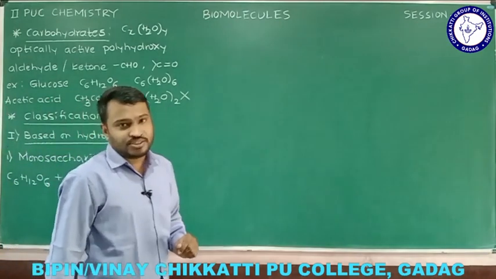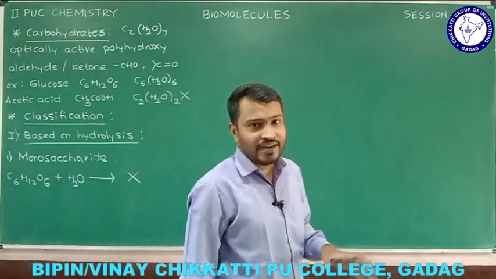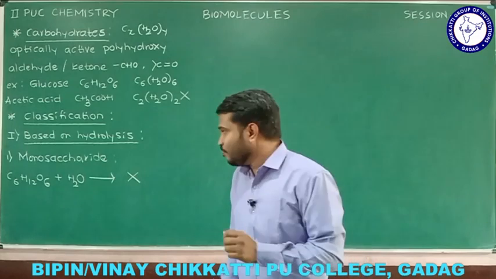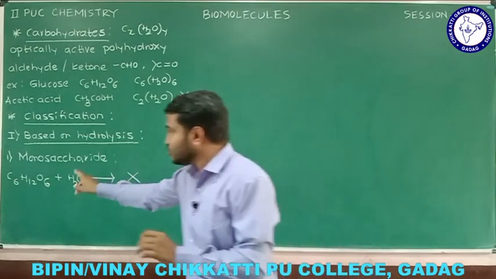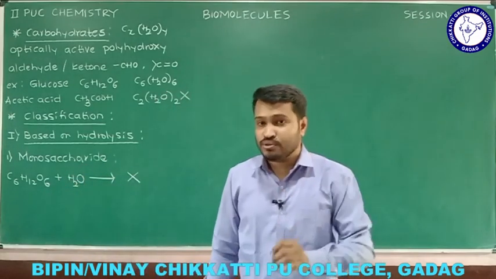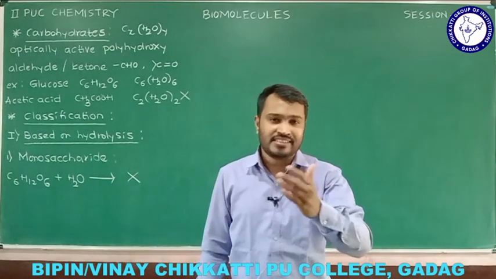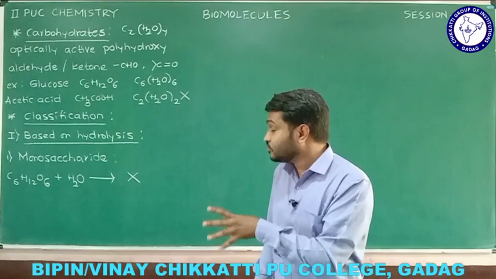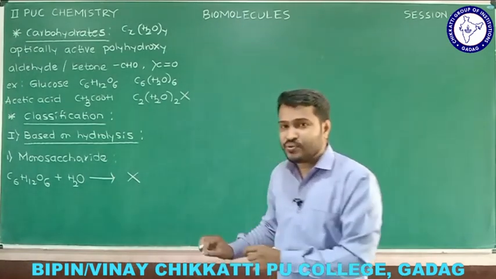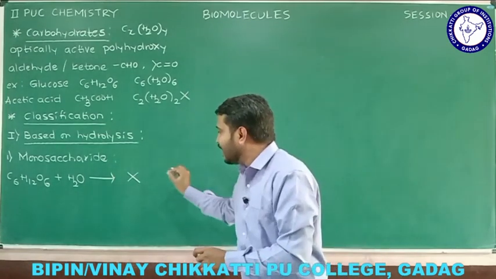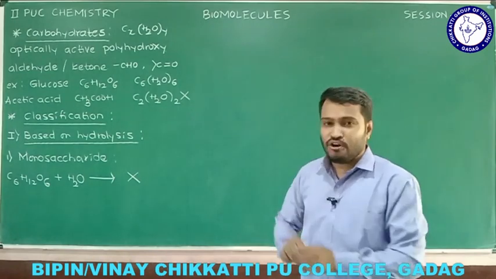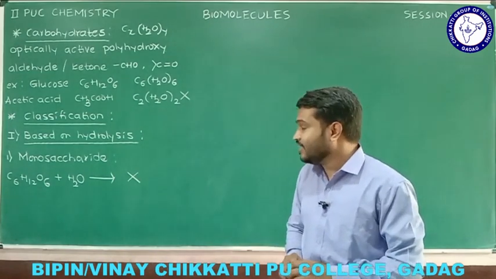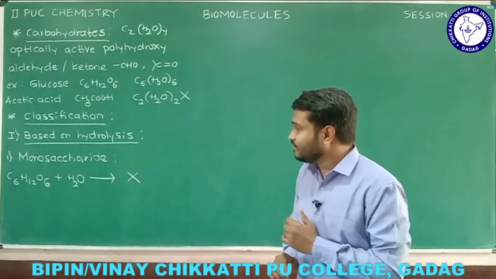So the question is, why are you not going to get any product? One more example I am going to give you. If you consider sucrose, cane sugar, the formula is C12H22O11, and if that undergoes hydrolysis, we are going to get products. We are going to get single kinds of monosaccharides, simple sugars, and that is completely different, that is sucrose.